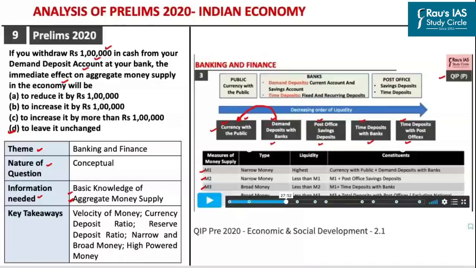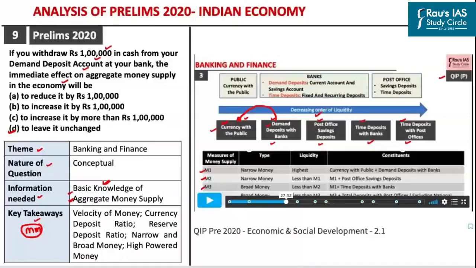So this was a very simple question asked in UPSC Prelims, and it could easily be solved through the basic knowledge of what constitutes the aggregate money supply. So what can be learned from this question asked in Prelims 2020 in order to prepare for the upcoming Prelims examination? See, repeatedly in the UPSC Prelims, questions have been asked with respect to the money supply. For example, in one of the earlier Prelims, a question was asked with respect to the money multiplier concept. Apart from that, a question has also been asked with respect to the decreasing order of liquidity of each of these components of the aggregate money supply.